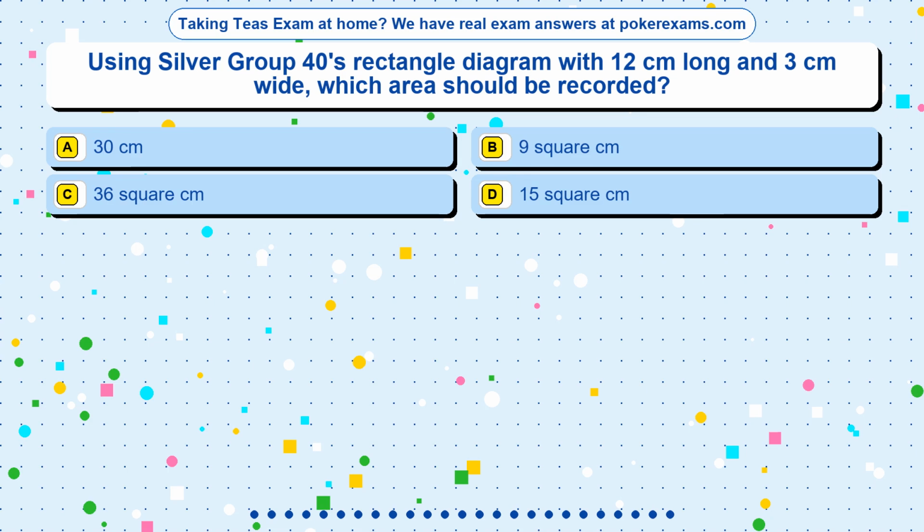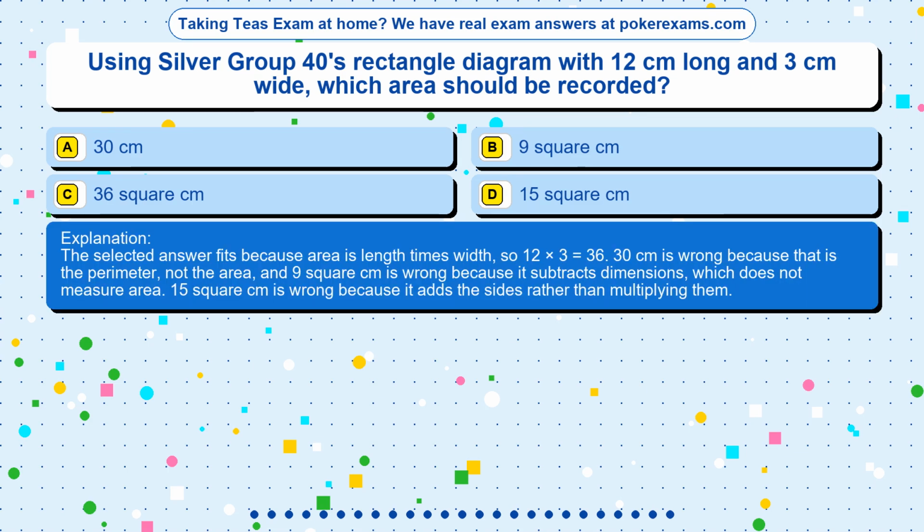The correct answer is option. The selected answer fits because area is length times width, so 12 times 3 equals 36. 30 centimeters is wrong because that is the perimeter, not the area, and 9 square cm is wrong because it subtracts dimensions, which does not measure area. 15 square cm is wrong because it adds the sides rather than multiplying them.